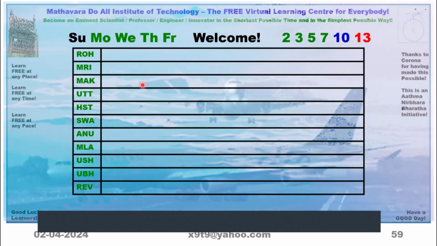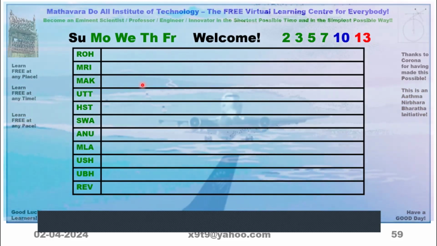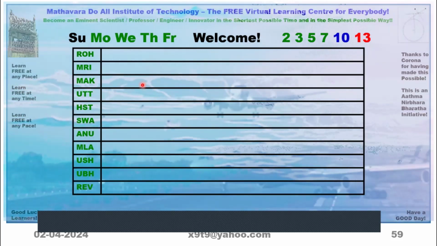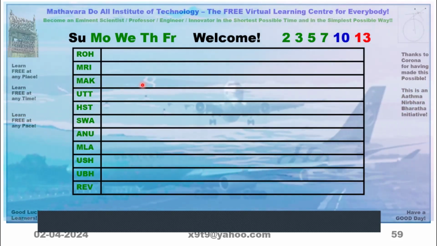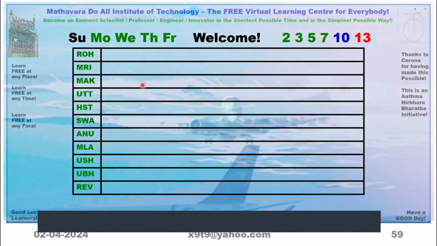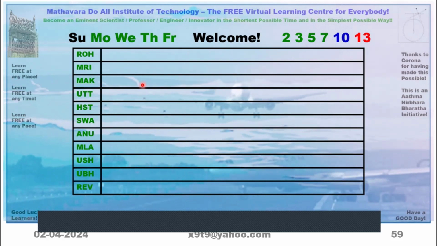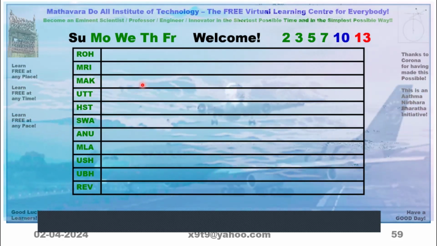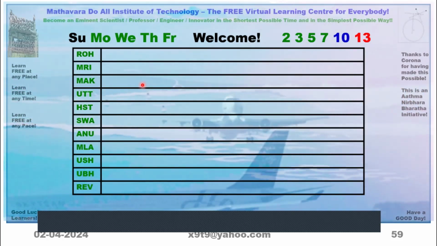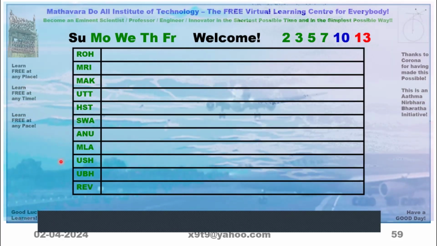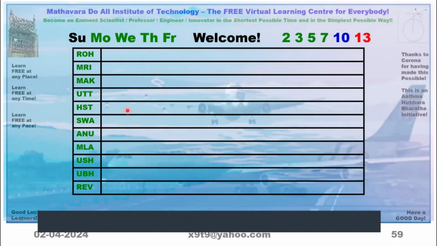Now for determining the timing of events, in the previous class we have given you sufficient information. This is page number 101. There, these nakshatras which are auspicious for marriage are given.